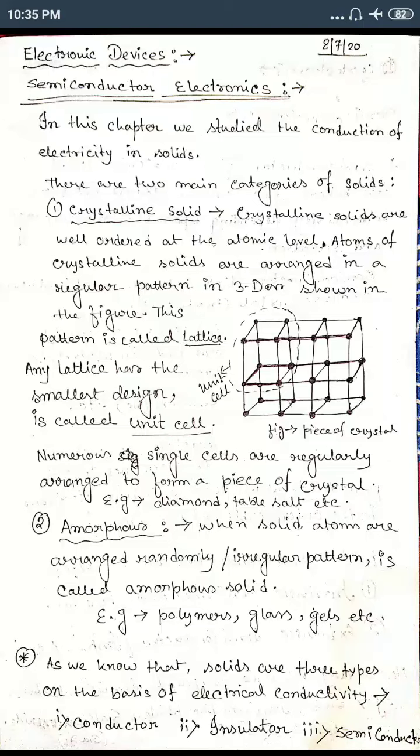Today we started a new chapter in the second part, that is semiconductor devices or semiconductor electronics. In this chapter, mainly we study the conduction of electricity in solids. Mainly the solids here are crystalline solids. This is one branch of physics, and this branch of physics is called electronics.